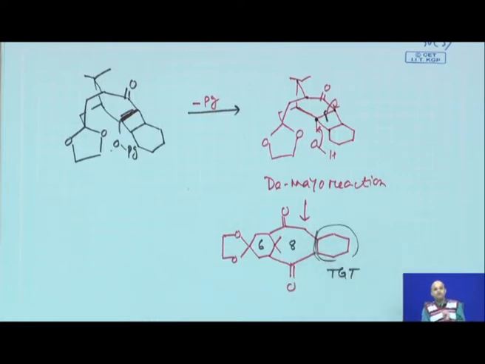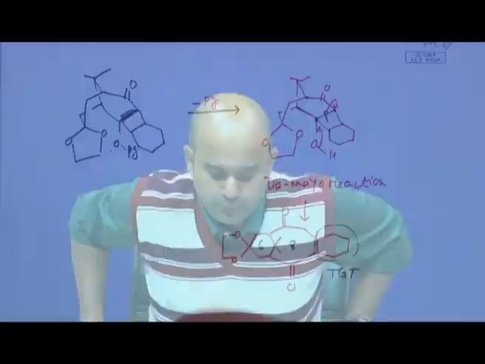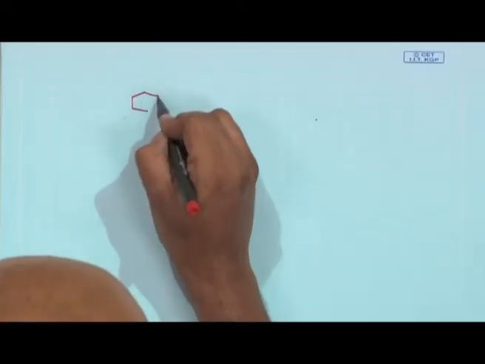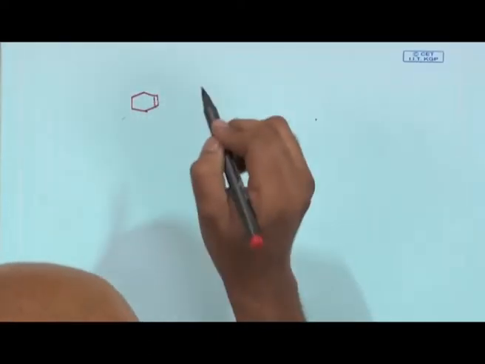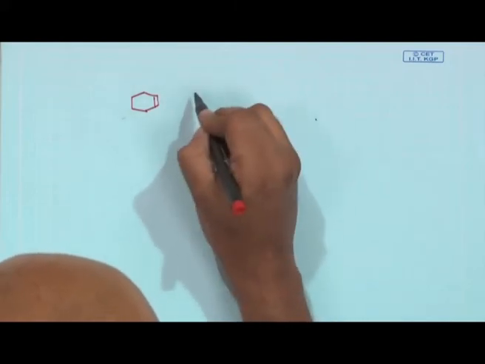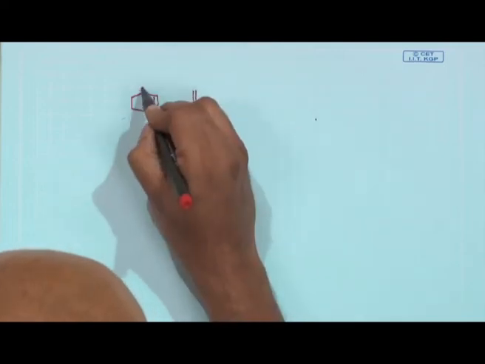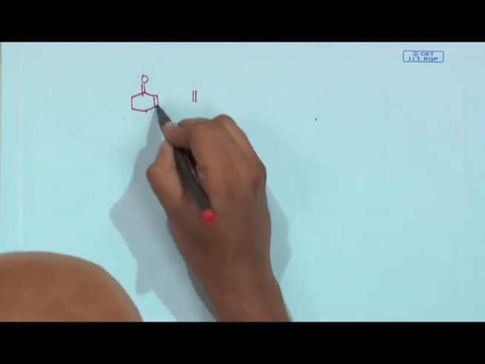Now, if you see, the entire disconnection is a very strategically useful disconnection, because what you exactly do is use a De Mayo reaction. The De Mayo reaction was explained earlier. In the De Mayo reaction, if you have this kind of compound, you react with something like a 2 member compound, and normally the structure of this compound should be an enol ether.